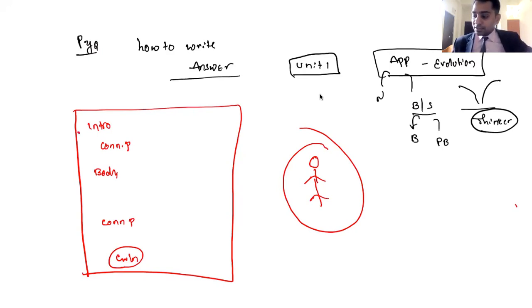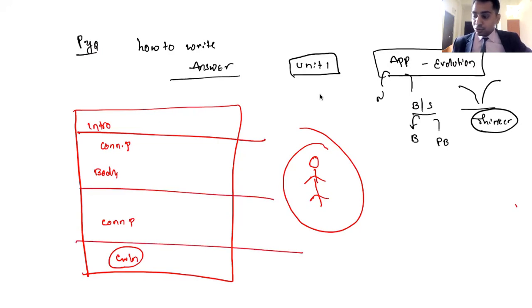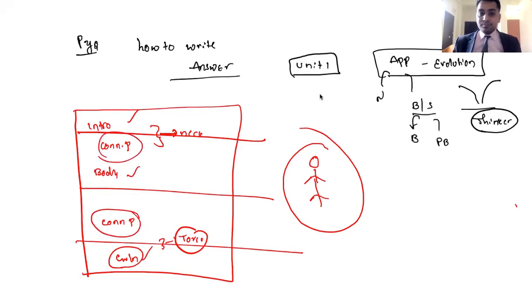So answer writing has head, body, legs, and it should have connectors, the neck, and the torso. Just like a human body being created by Brahma, you have to create it in that way: introduction, body, conclusion, connecting paragraphs.